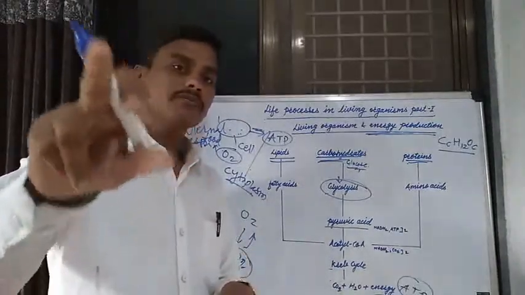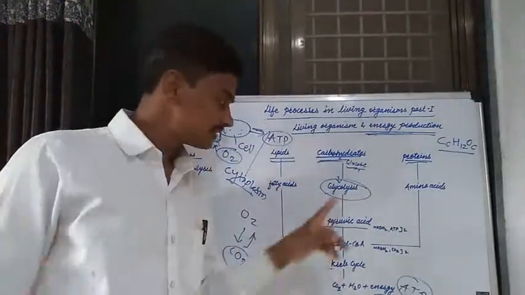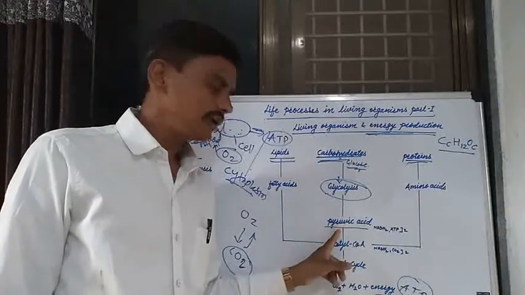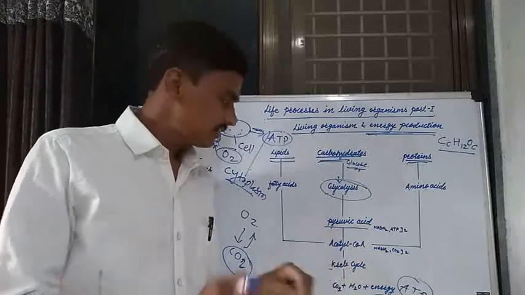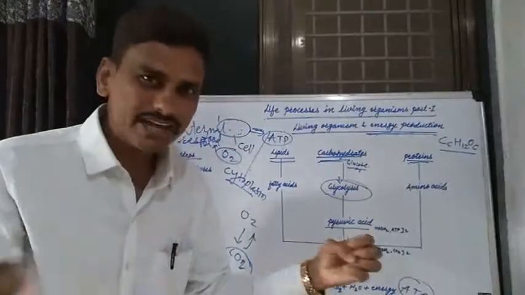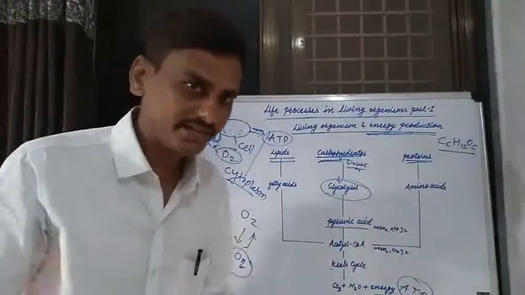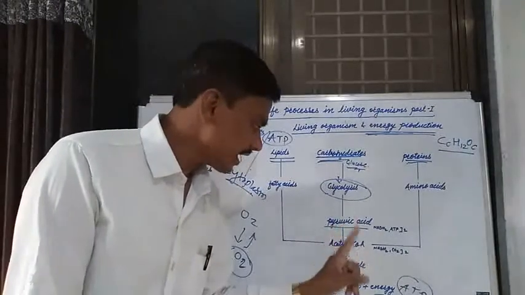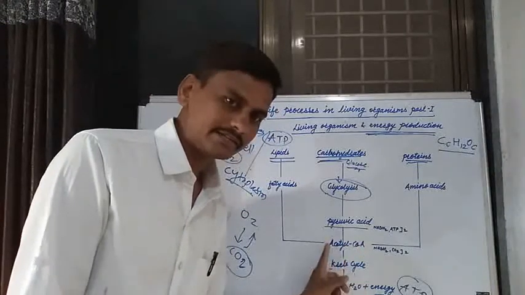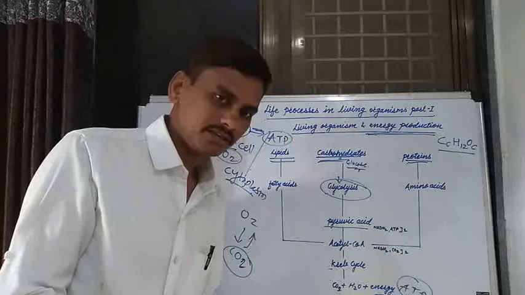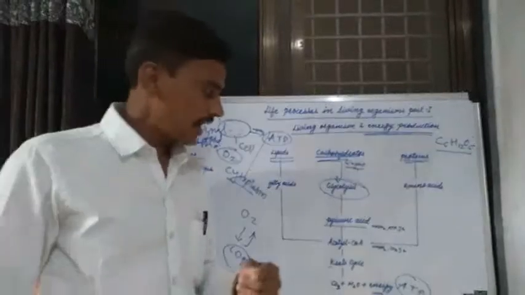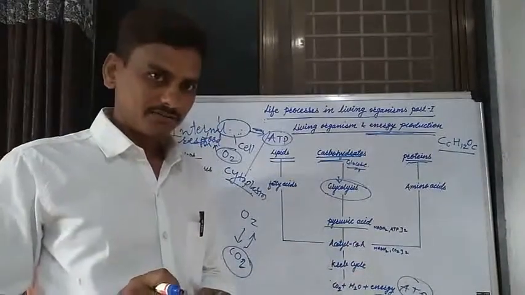Now this is the first biochemical reaction in the cytoplasm of the cell, known as glycolysis. By this glycolysis, glucose is converted into pyruvic acid. Then again in the cytoplasm, this pyruvic acid oxidizes, and the pyruvic acid is converted into acetyl coenzyme A. Then two molecules of NADH2 and two molecules of carbon dioxide are produced in the cell.